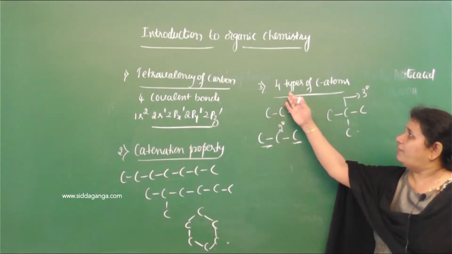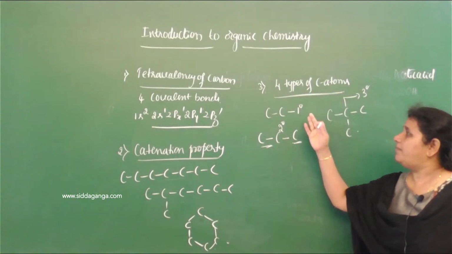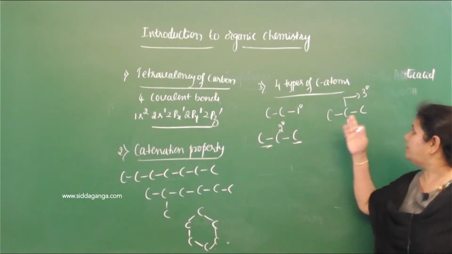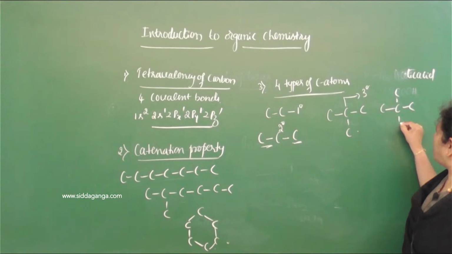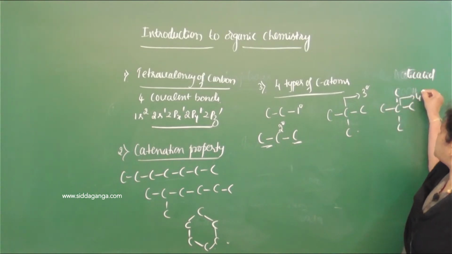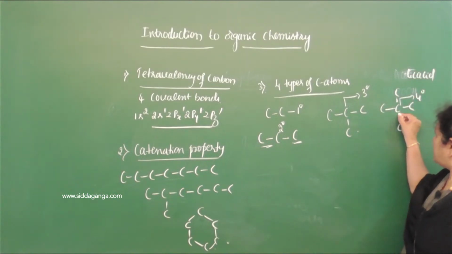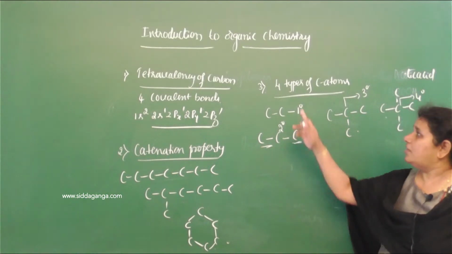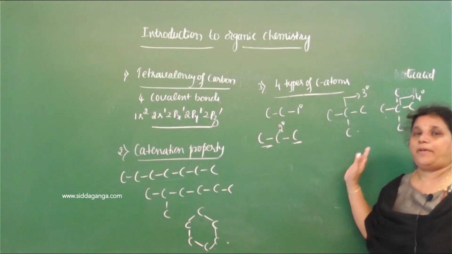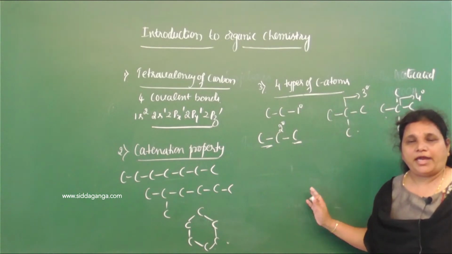Last one is 4 degree carbon, the quaternary carbon. This is quaternary because this carbon is bonded to 4 other carbon atoms. So there are 4 types of carbon atoms in organic compounds.